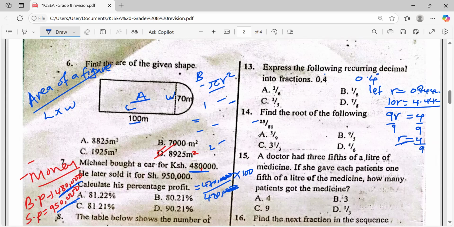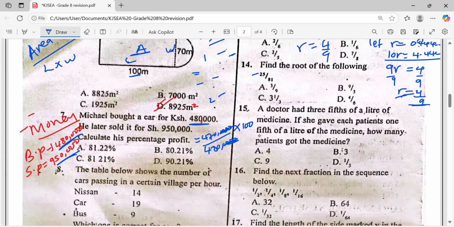So we had no answer there. What was the question? Are we okay here? We had 0.4. It was just 0.4 like that. Then this one is the answer. We had no answer there. You are supposed to write your own answer. R is equals to 4 against 9. Are we together?